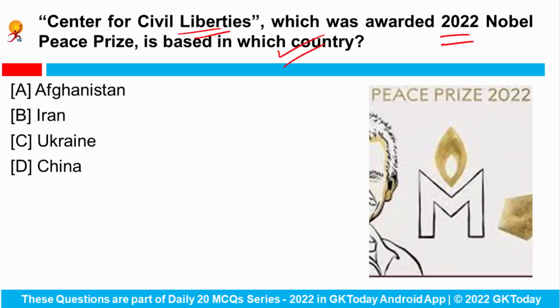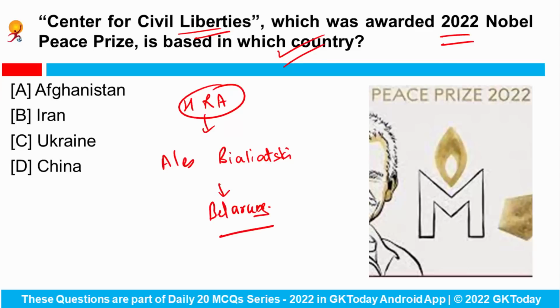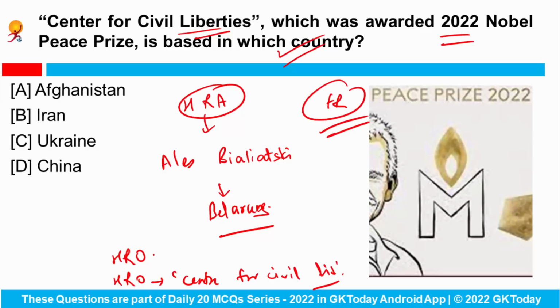So the 2022 Nobel Peace Prize was awarded to human rights advocate Ales Bialiatski, who is from the country Belarus, along with the Russian human rights organization Memorial and the Ukrainian human rights organization named the Center for Civil Liberties. As per the Norwegian Nobel Committee, they have promoted the right to criticize power and protect the fundamental rights of citizens, and they have made an effort to document war crimes, human rights abuses and the abuse of power.